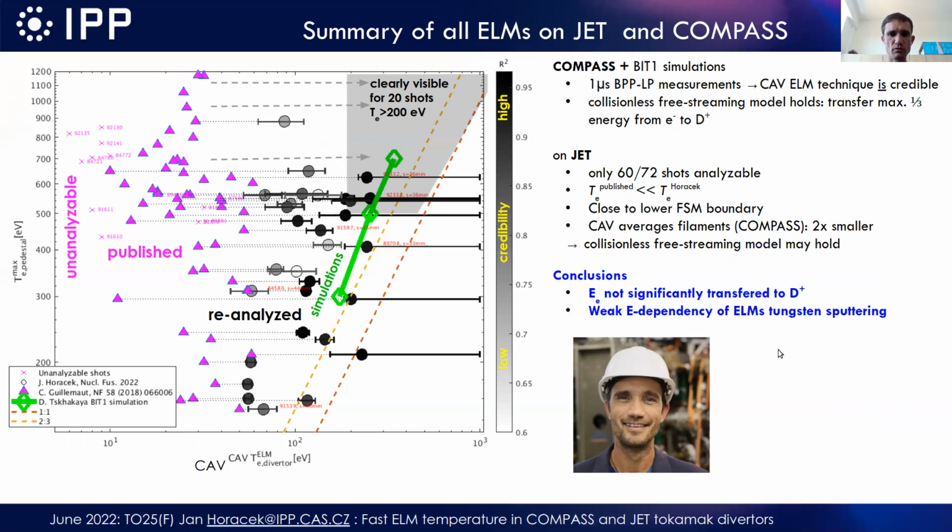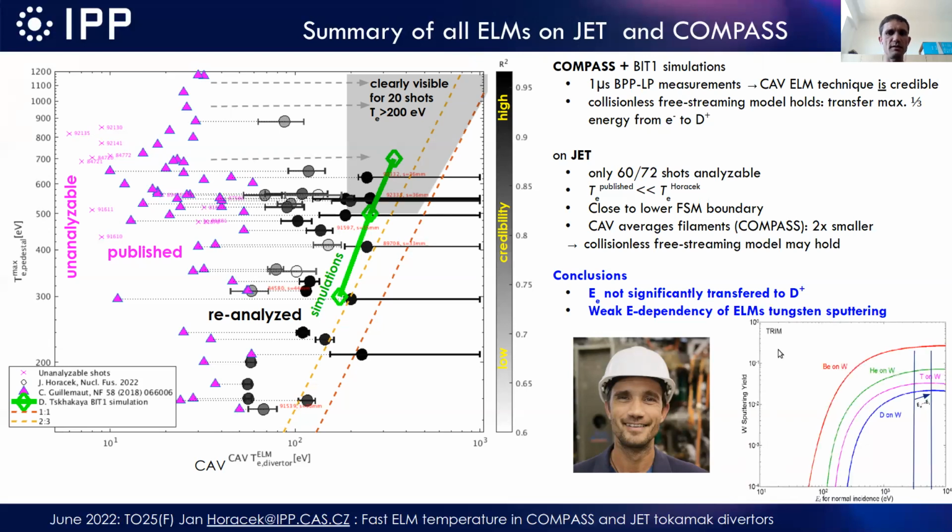This is in fact good news for ITER, because it means that there is no significant transfer of energy of ions into electrons. And anyway, at the temperature region we are speaking about, a couple of kiloelectron volts on the pedestal, the sputtering yield is quite close to the maximum, which is maybe the most important.